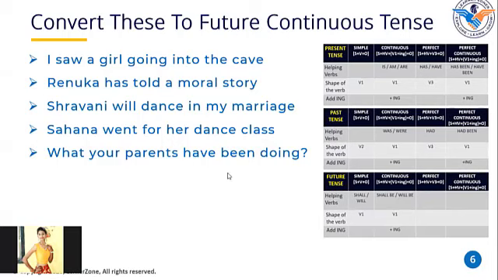What your parents have been... Have been? Go ahead. Read it. What your parents have been doing. Correct. What your parents have been doing. In which tense is this written?